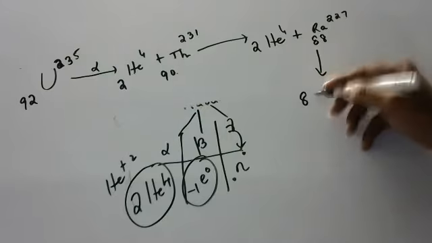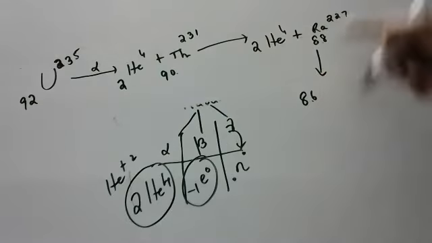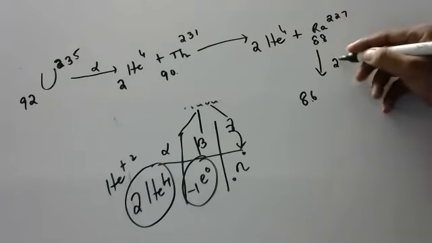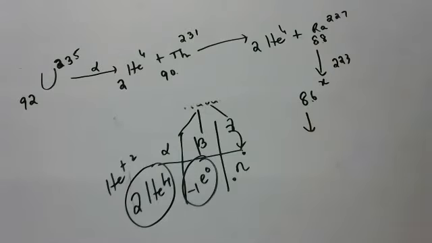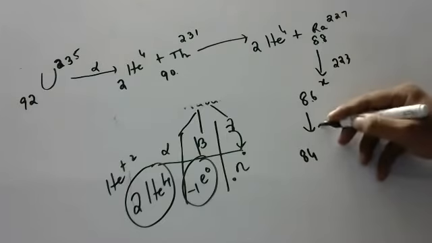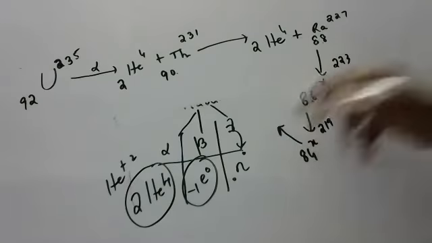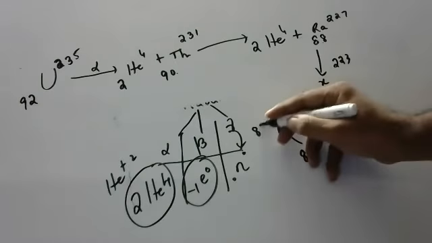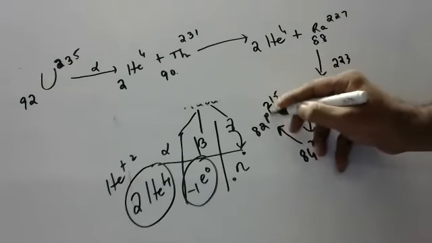88 will become 86, because 92 became 90, 90 became 88, 88 becomes 86, and 227 will become 223, some element. Again, it will emit one more alpha particle, and 86 will become 84, 223 will become 219, some other element, and this will emit one more alpha particle, and it will become 82 and 215. This is your lead.